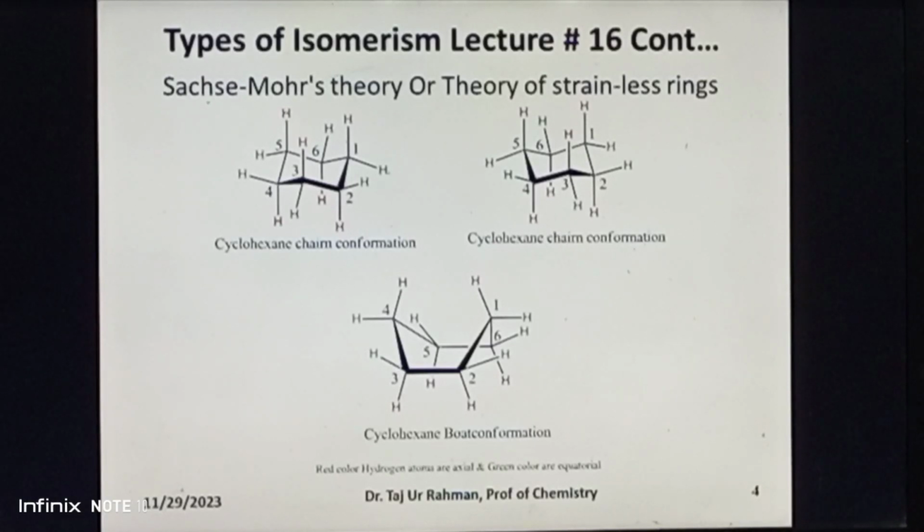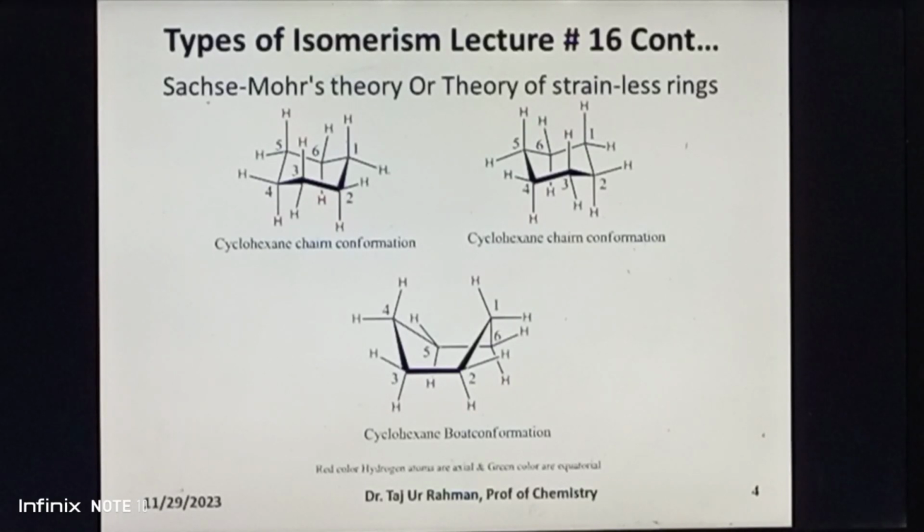Of both chair and boat conformations, chair conformation is more stable than boat conformation. It is because in chair conformation, all the hydrogen atoms are staggered due to puckered nature and the bond angle is the normal tetrahedral bond angle of 109 degrees 28 minutes.